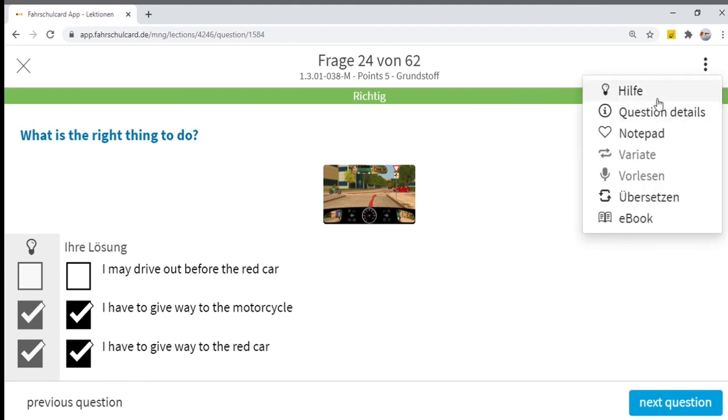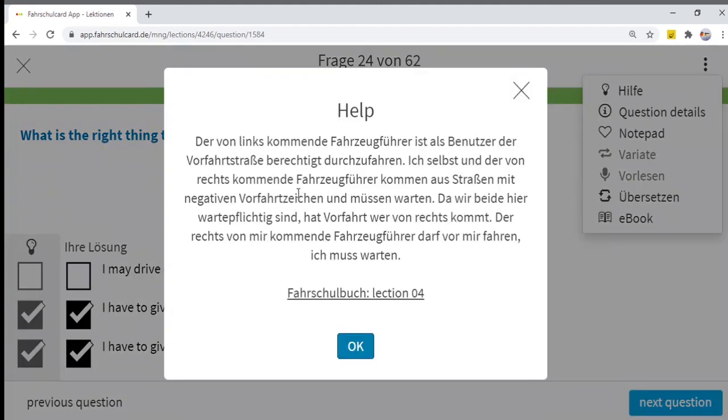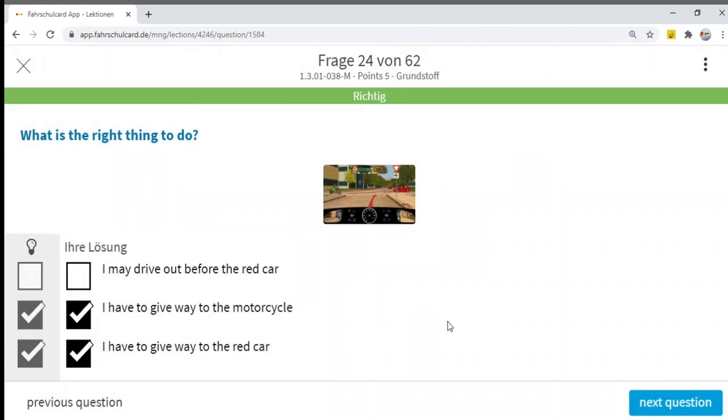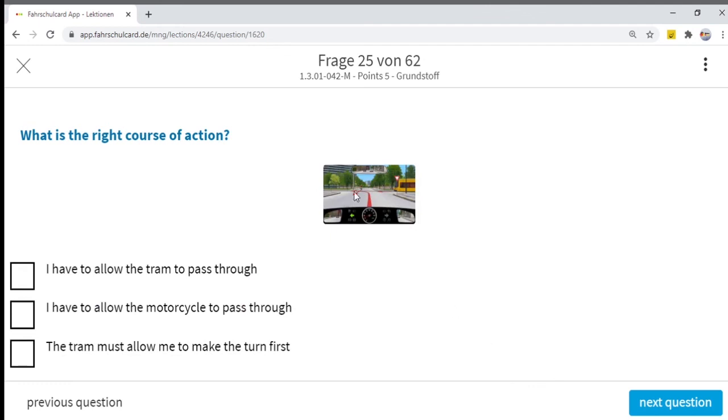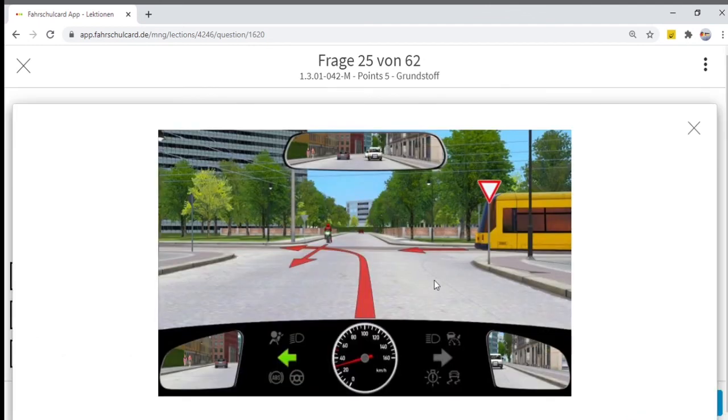If you want to read further, you can go to the Hilfe as well, convert it to English, and then you can read it further. So this answer is correct. The next question is, what is the right course of action? So you are approaching a junction where you see this stop give way sign, and just opposite to you the same sign.